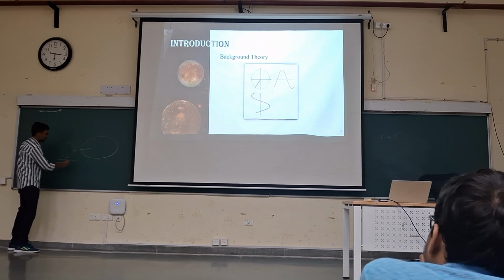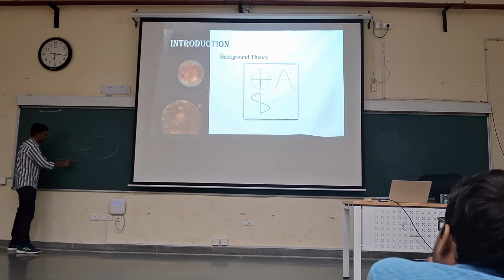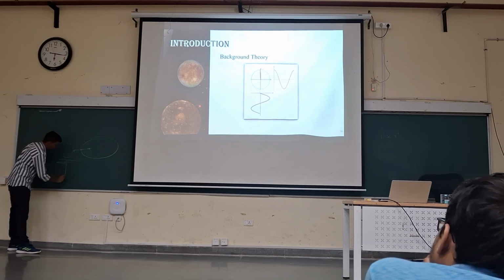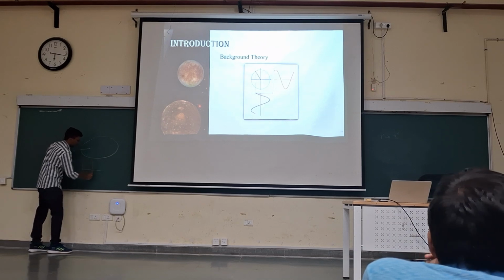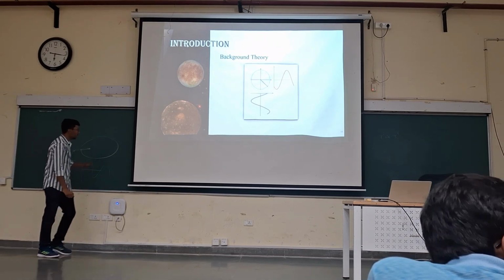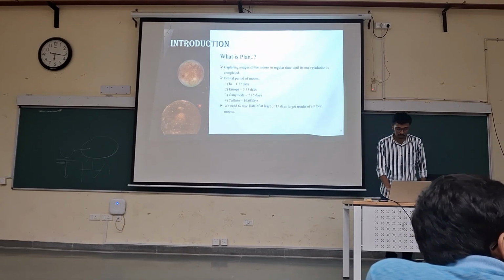So it will show SHM-like movement. If we plot this with respect to time, we will get a sinusoidal curve. Using that sinusoidal curve and omega, we can find the time period of all Jupiter's moons.